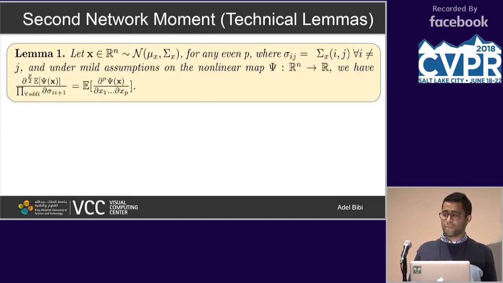So what this lemma tells us is the following. Assuming you have some nonlinear map psi, under a very mild assumption on this function psi, which in this case would be our small function, max linear, ReLU linear, you can now relate directly, with an inequality, the expectation of this psi under Gaussian assumption with respect to the covariance parameters of the matrix.